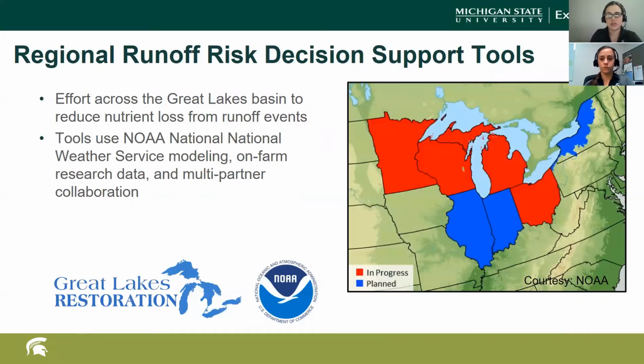So to address this issue, multiple partners across the Great Lakes Basin have developed regional runoff risk decision support tools to reduce nutrient loss in runoff events. These tools use NOAA National Weather Service modeling, on-farm research data, and they involve multiple partner collaboration. And this is supported by the Environmental Protection Agency, Great Lakes Restoration Initiative, NOAA, the National Weather Service, North Central River Forecast Center. And in today's webinar, we're going to be focusing on one of the tools that was developed as a part of this regional effort, the Michigan Enviro Impact Tool.